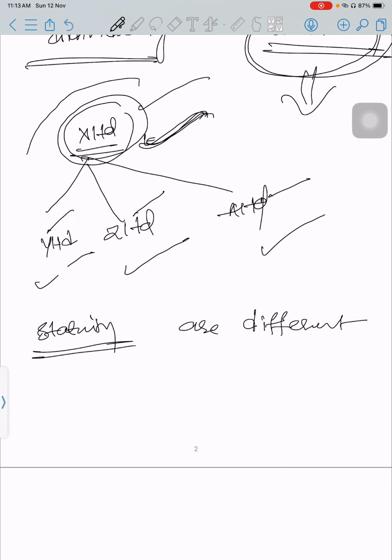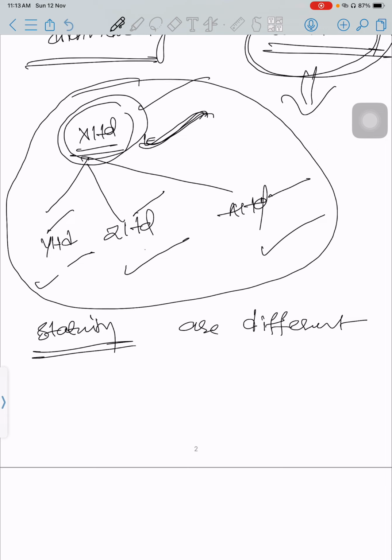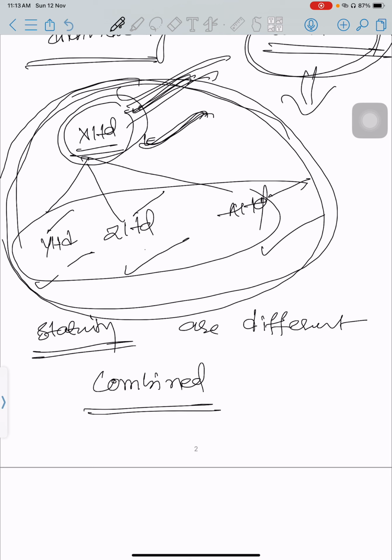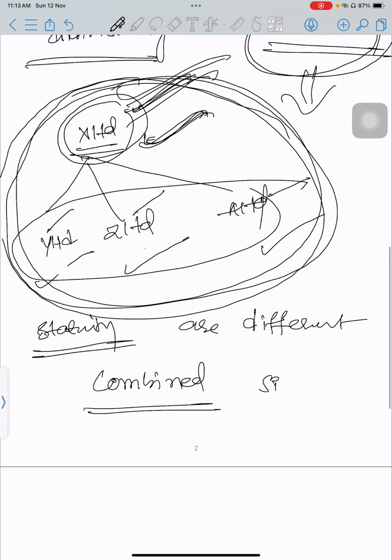But from the economic point of view, the three subsidiaries and the parent company are combined. In this context, the whole of the subsidiaries and parent company is treated as a single group.